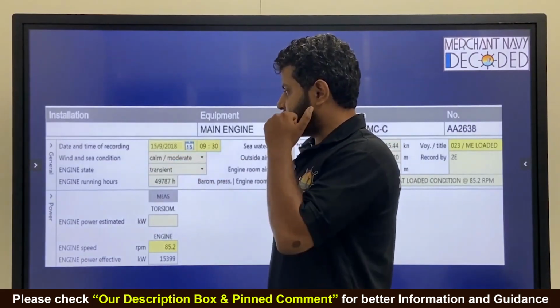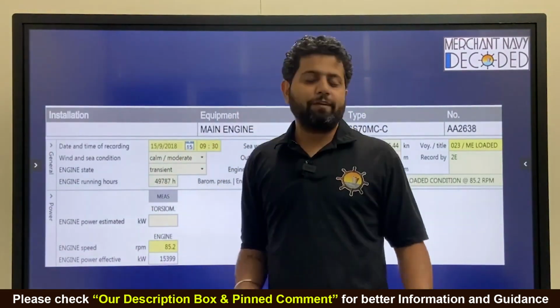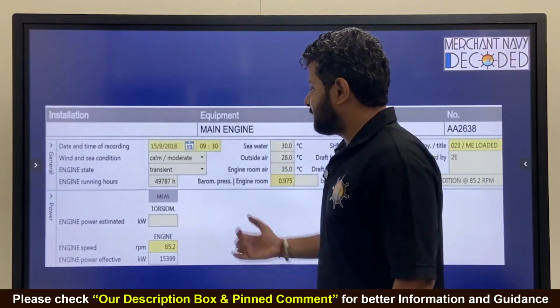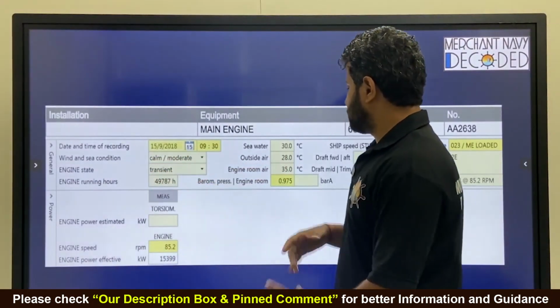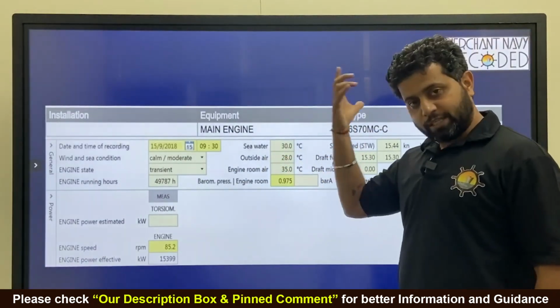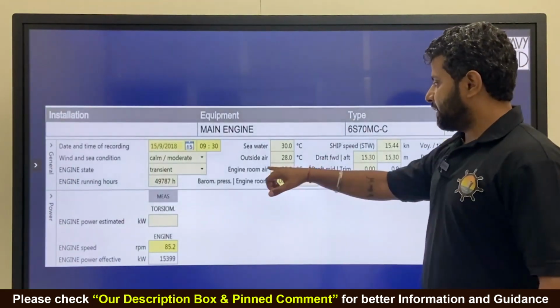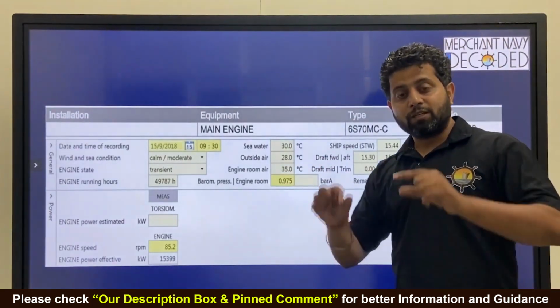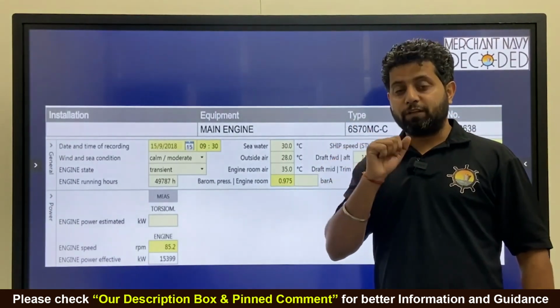Wind and sea condition we take from the bridge. They tell us it is calm or moderate. Say it is heavy, we do not take performance, that means weather is bad. Engine state is transient. Engine running hours we need to know. Sea water temperature they tell us. Outside air temperature they tell us from the bridge. Sea water temperature we can even know from the engine room itself. Engine room air temperature we know from where? From the thermometer fitted on the turbocharger air filter, right?